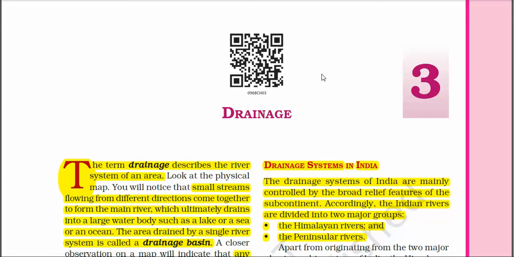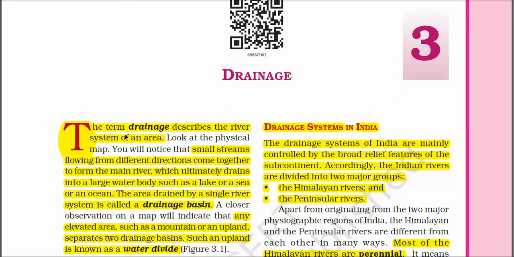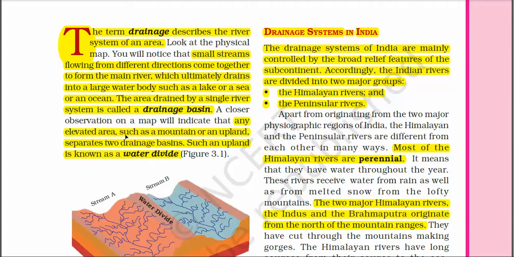Hello students. So welcome to chapter 3 geography class 9th, Drainage. This is part two. In the first part you studied about different rivers and lakes through the map. Now in this video we shall discuss the drainage system in India in detail. So first of all, the term drainage. Drainage means the river system of an area.